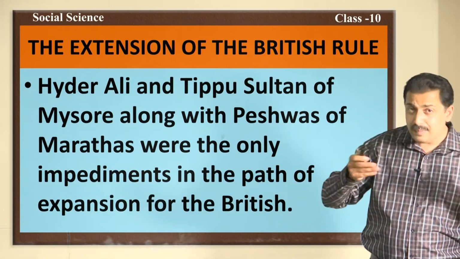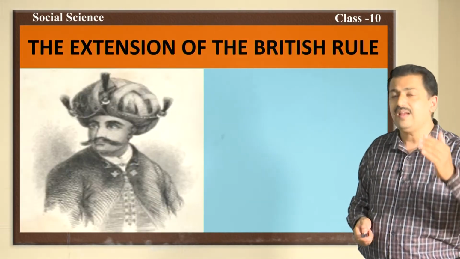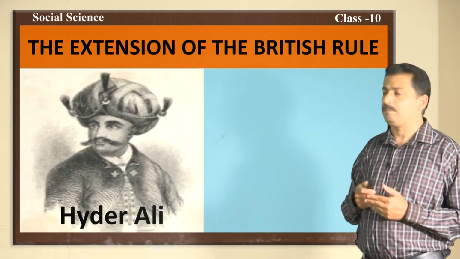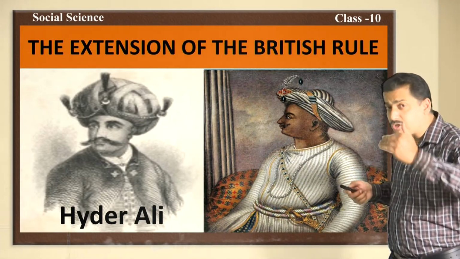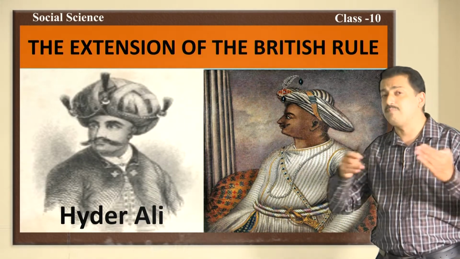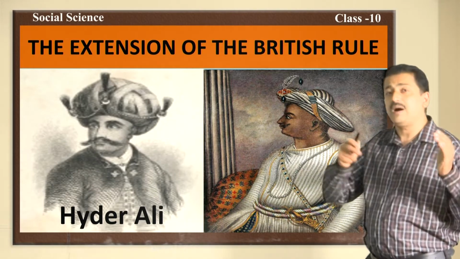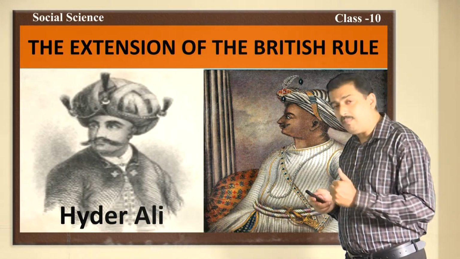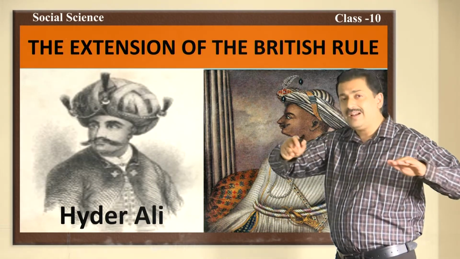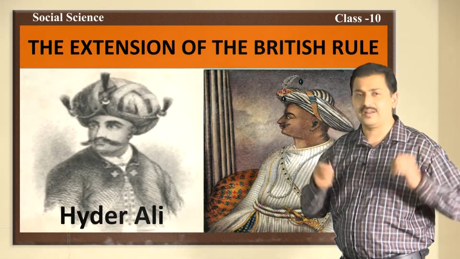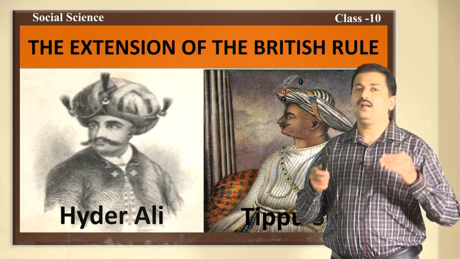The British could not expand their empire so easily. It was mainly because of Hyder Ali as well as Tippu Sultan. So, here you have Hyder Ali and Tippu Sultan who restricted the expansion of the British in the south. Likewise, Maratha Peshwa Madhavrao I was very dominant and powerful. He restricted the British from expanding their network in the Maratha region. This is what we have learnt so far. Let us continue.